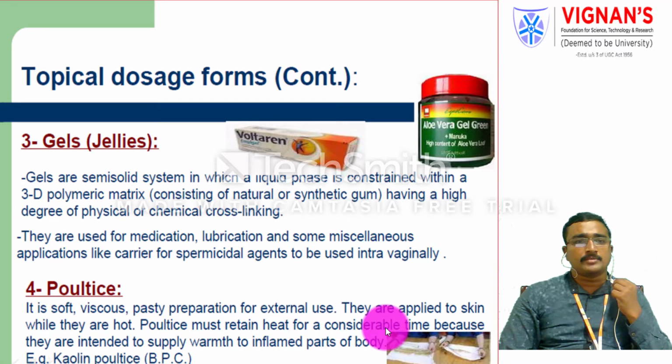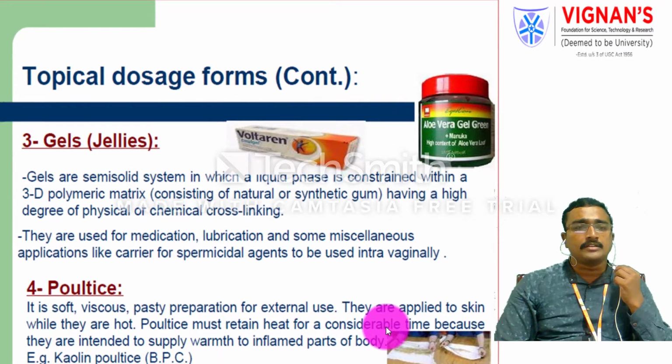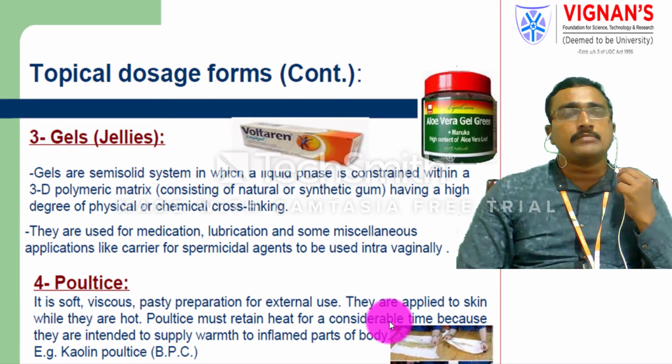Other topical preparations are gels or jellies. These are also semi-solid preparations in which the liquid phase is constrained within a 3D polymeric matrix. The 3D polymeric matrix mainly consists of natural or synthetic gums, with a high degree of physical and chemical cross-linking agents.